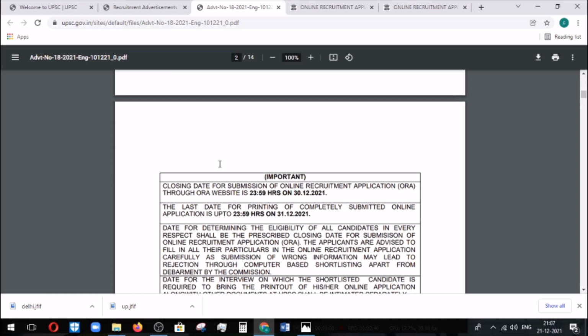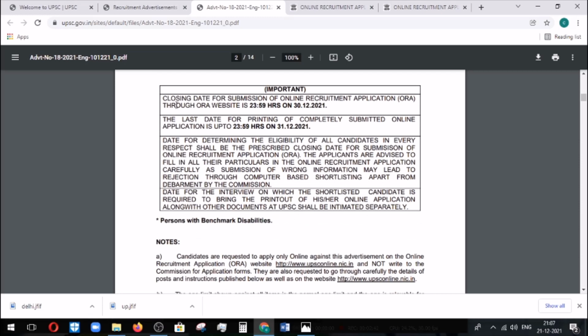And we are moving on to the important part, that is when the application is going to be closed. It is on 30/12/2021, and this is the last date for filling the online application and for printing it out. The last date is 31/12/21. So these are the two important pieces of information.